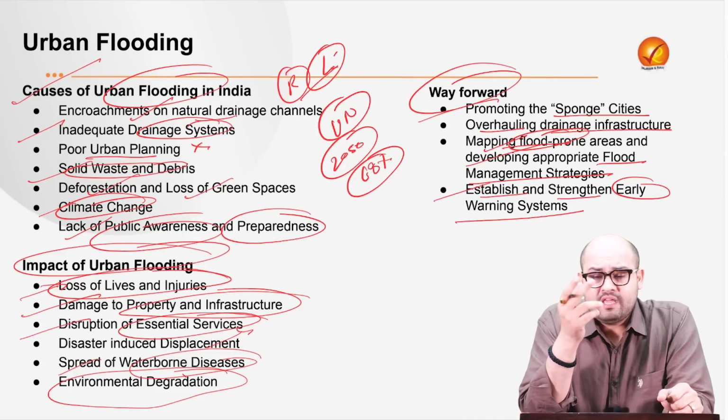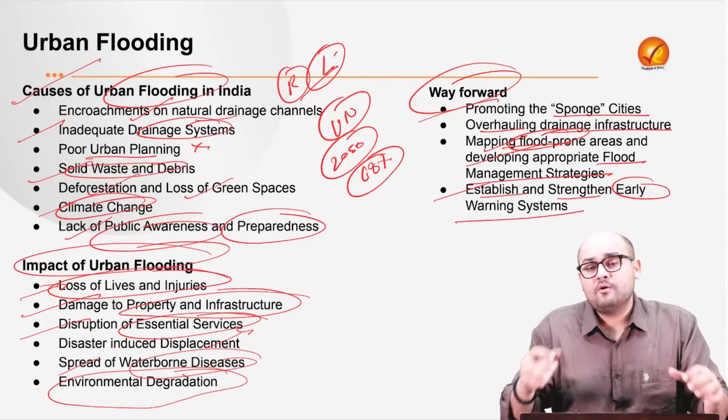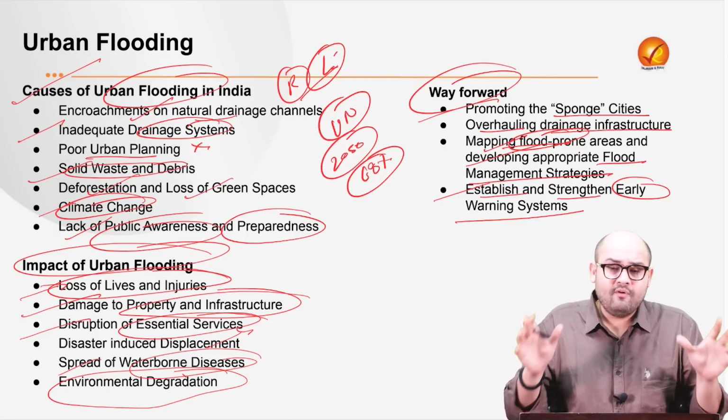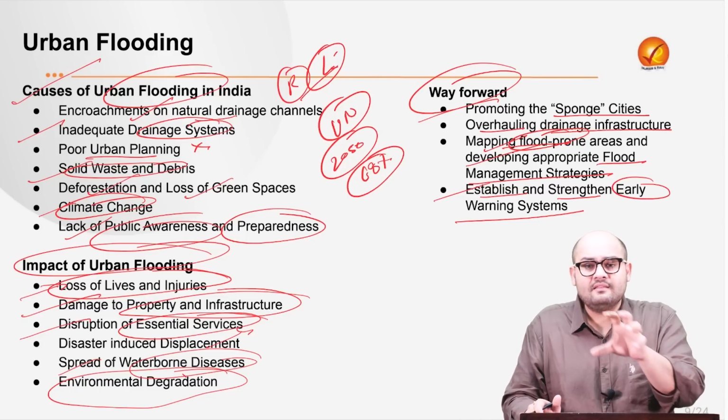Also, there can be other communication mechanisms through social media, where people are informed about possible rainfall events which might cause havoc in that particular area, so that they can take adequate steps.